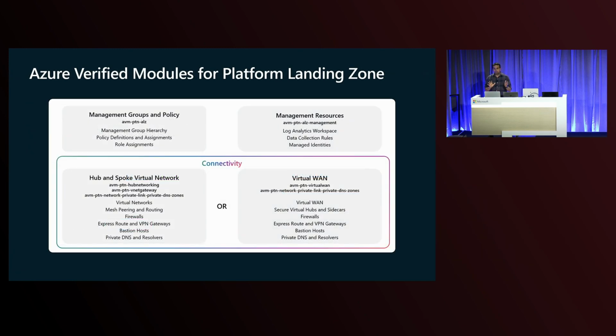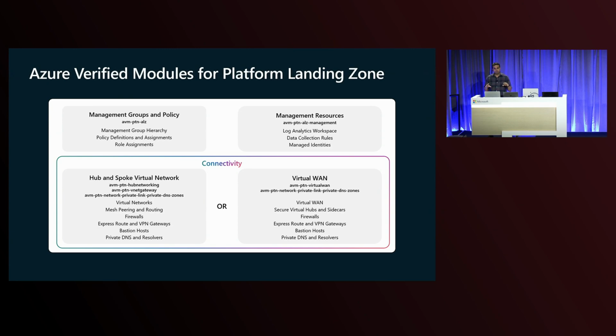So just giving you a bit more detail on the Terraform part. When you deploy landing zones, you start with deploying your management groups. On your management groups, you deploy your Azure policies. You can see in the top left-hand corner the module that we use for that. On the top right-hand corner, you'll see the management resources that we deploy, which includes the Log Analytics workspace, the data collection rules, the managed identities. That's your management part.